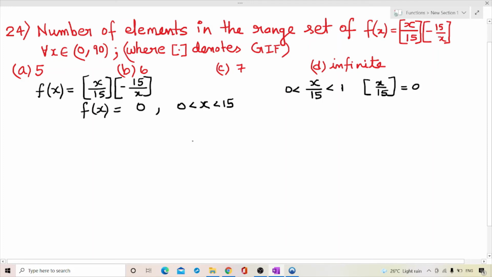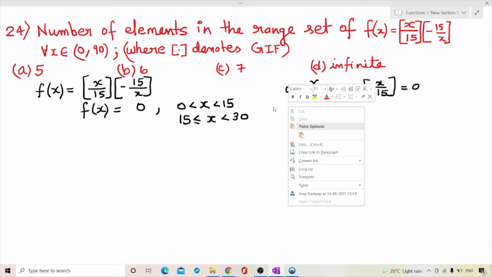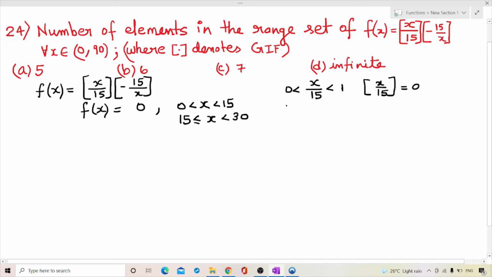Now for 15 to 30, at x equal to 15 we will have the box of 15 upon 15, that is the box of 1, which is 1, and the box of -15 upon 15, that is -1. So 1 into -1 is -1.